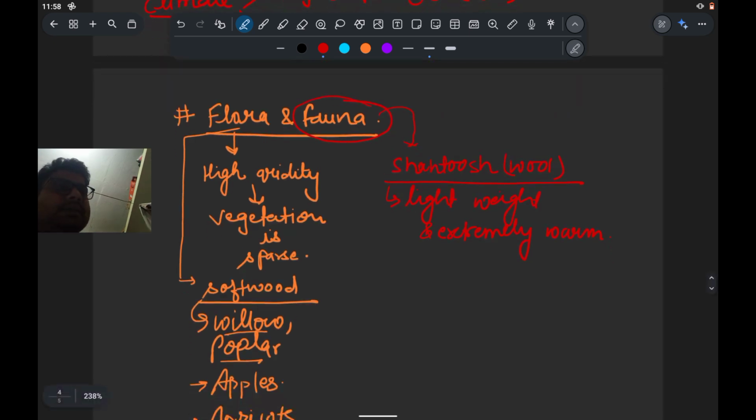And from where does this shahtoos wool come? It is from one of the fauna, that is the chiru, or it is also known as the Tibetan antelope.